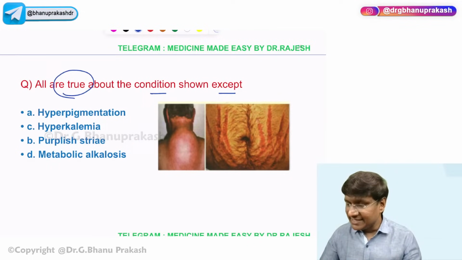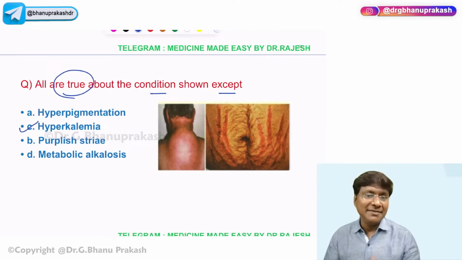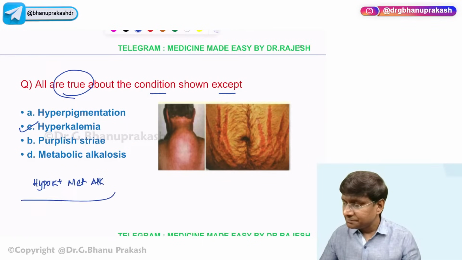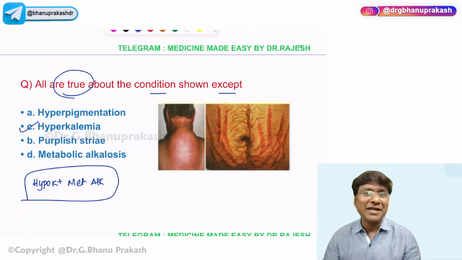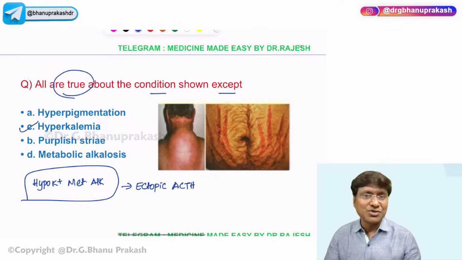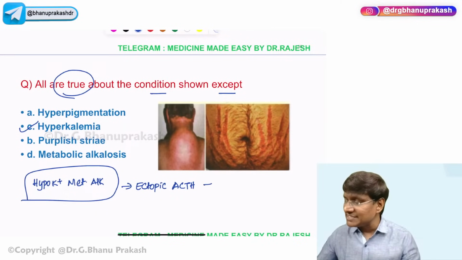The answer is hyperkalemia will not be there. So these patients with Cushing's have hypokalemic metabolic alkalosis, and this hypokalemic metabolic alkalosis is mainly observed in case of the ectopic ACTH produced steroids. And what will be the most common cause for ectopic ACTH, as I have just discussed?